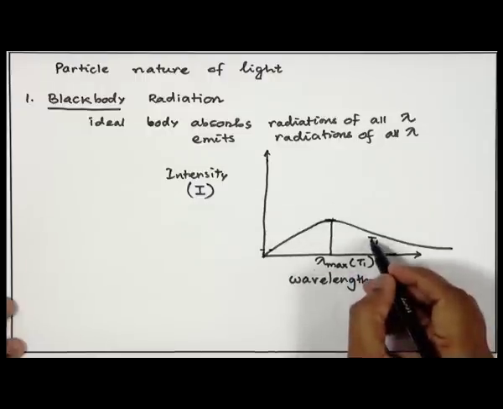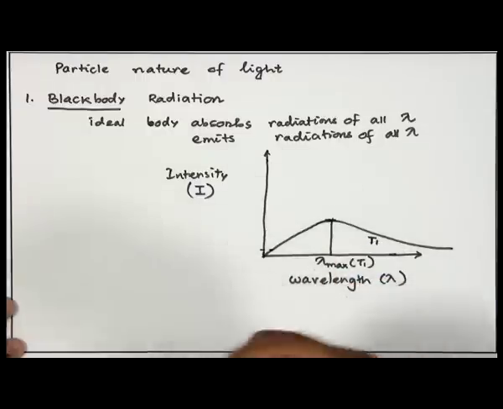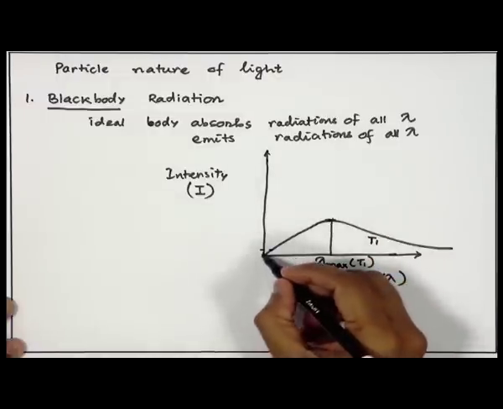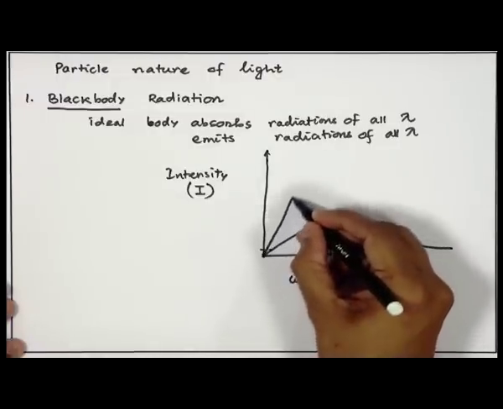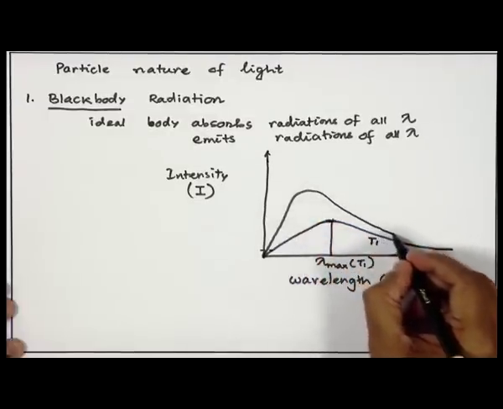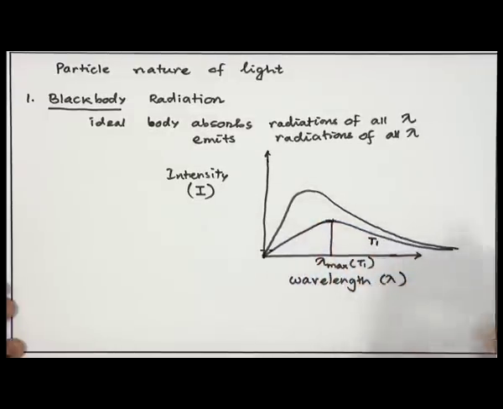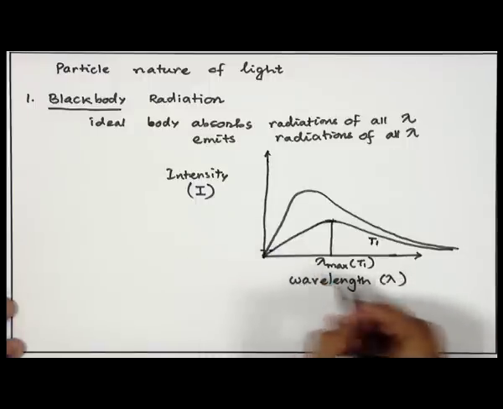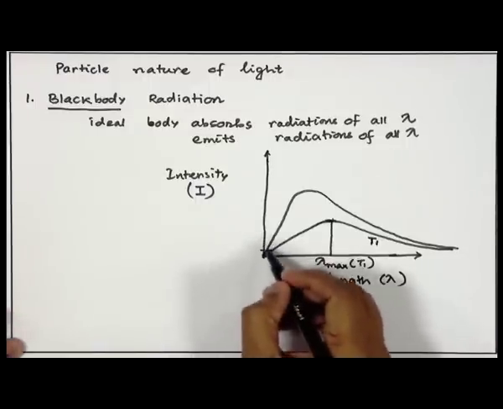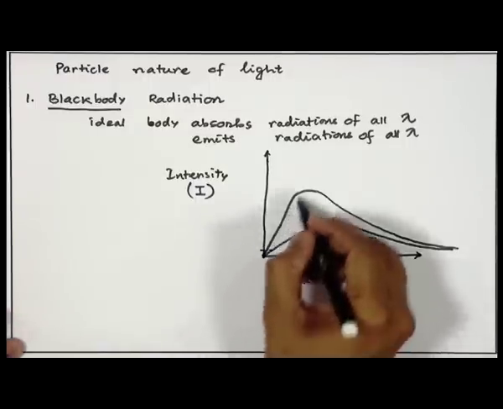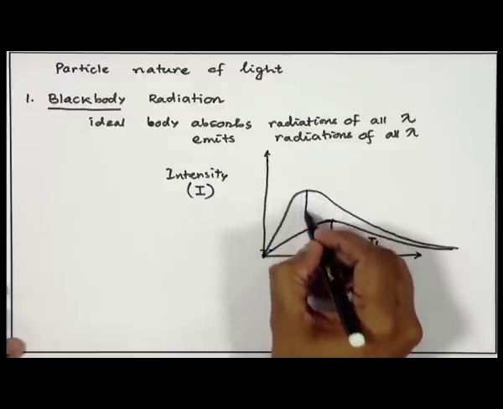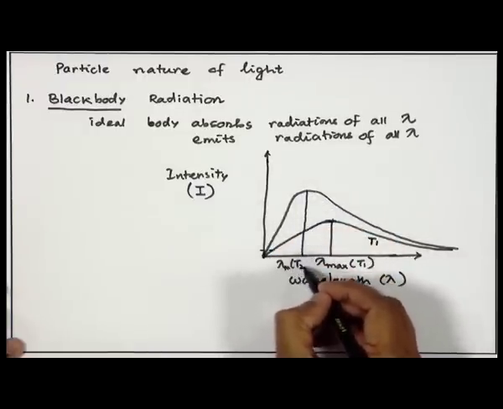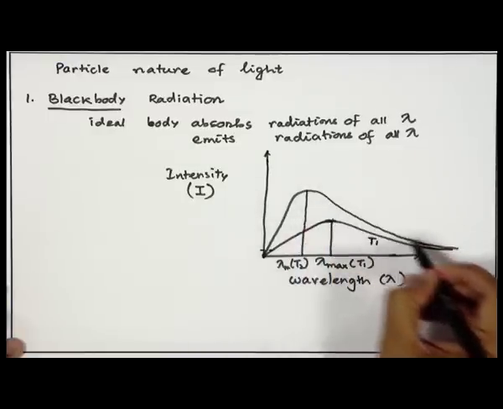When you heat the substance further, and monitor the black body radiation at a higher temperature, this is what the plot looks like. Again you see the same story: the intensity increases as the wavelength increases until one point, which we again call lambda max, but this lambda max is at a different temperature, and then again the intensity falls.